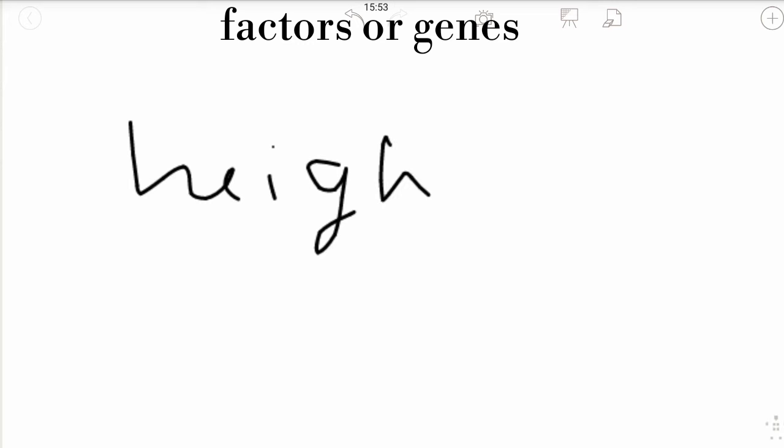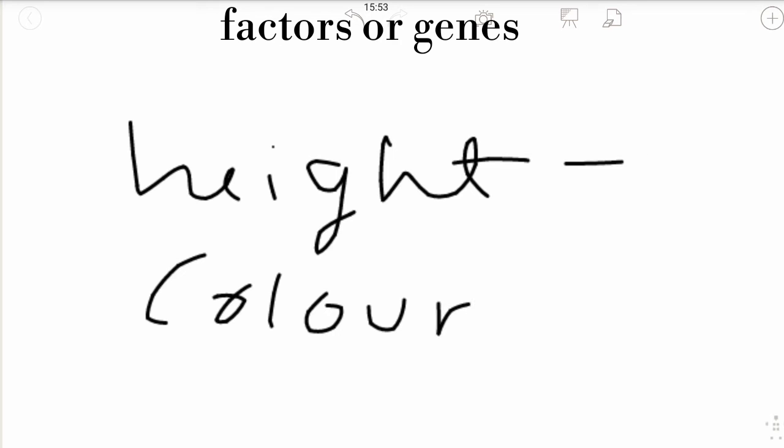Mendel also observed that something is passing from one generation to another. Take for example height or color. The height of the parent is passing to the progeny. There is a continuation from parents to progeny.